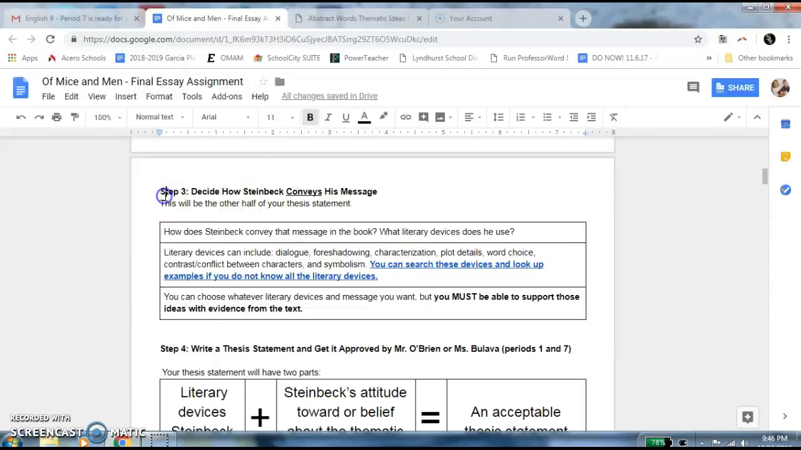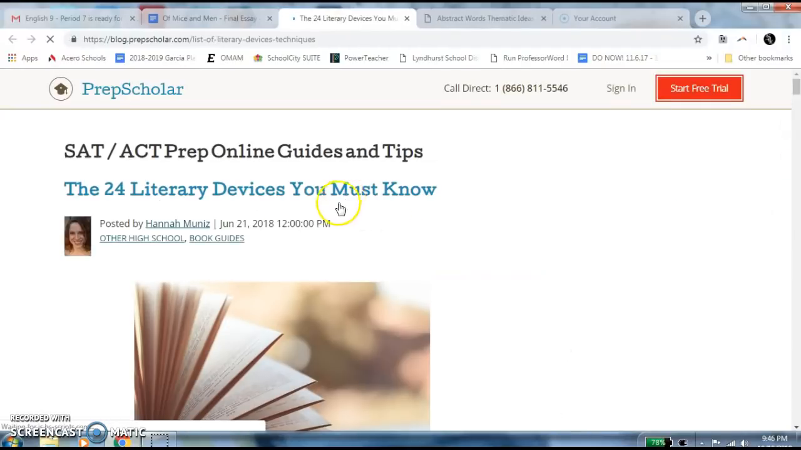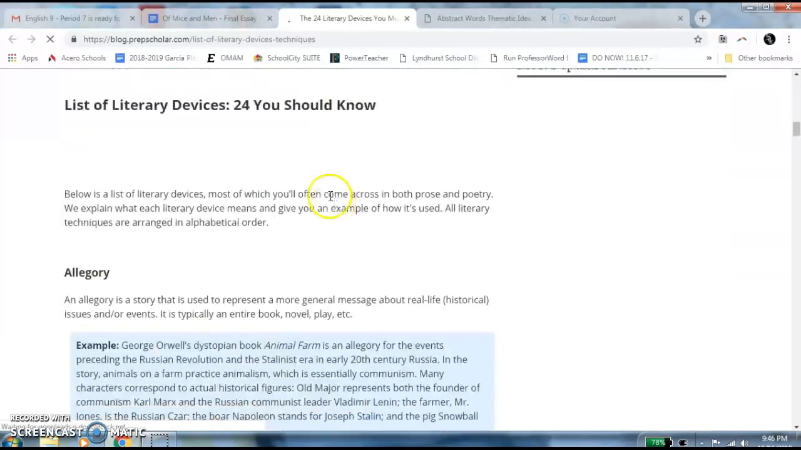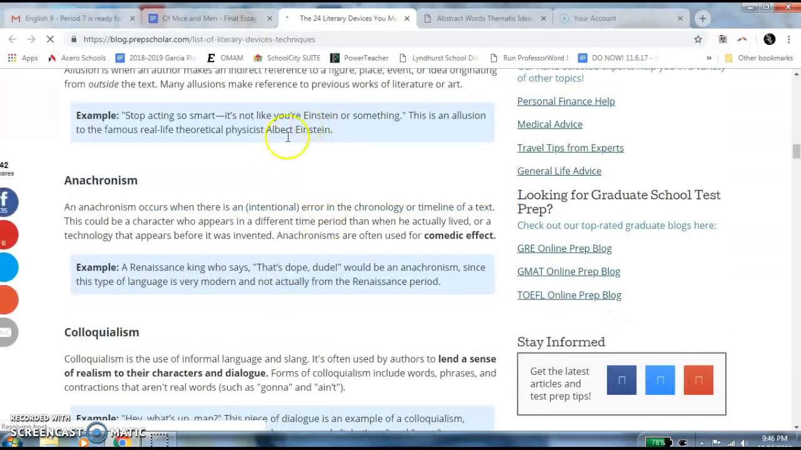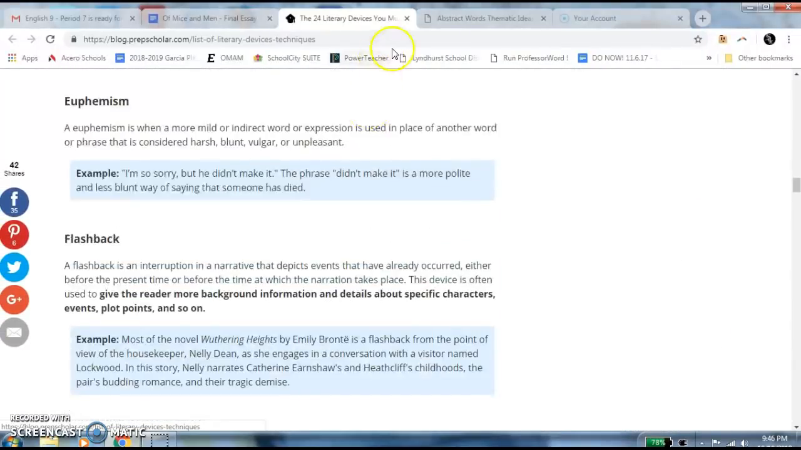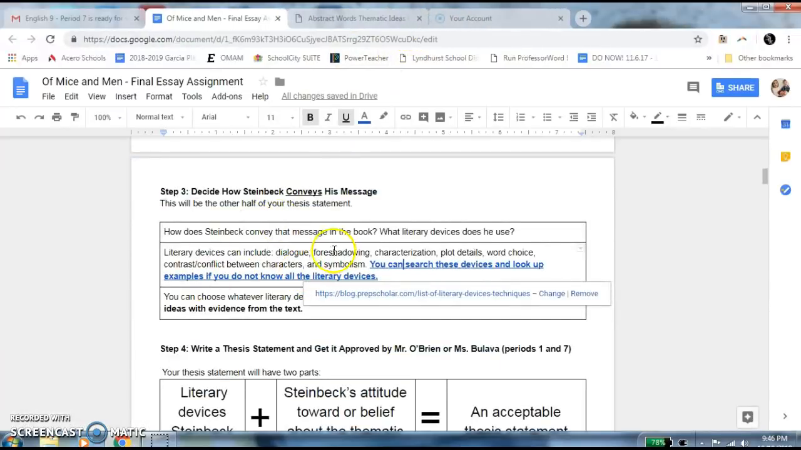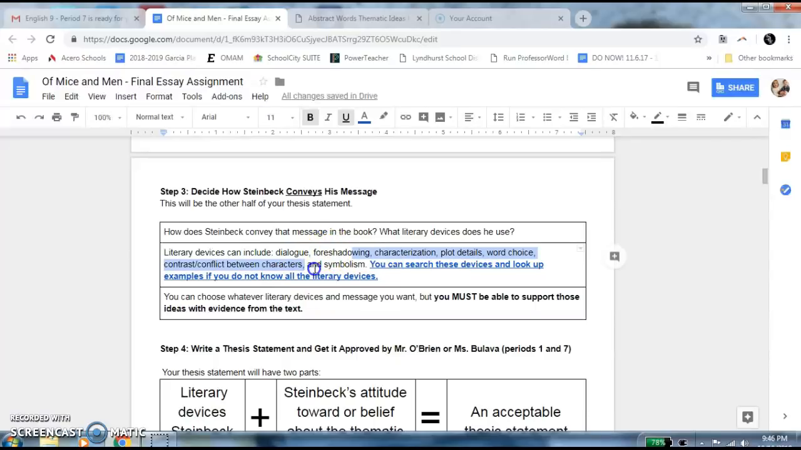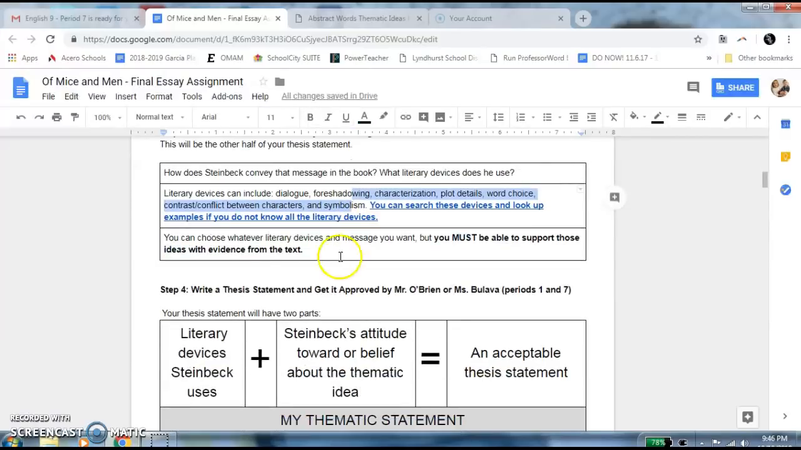All right, page 2, step 3: decide how Steinbeck conveys his message. This will be the other half of your thesis statement here. So you can look at literary devices. There is a link here as well to help you if you're unsure of all the literary devices that we have in the English language. You can scroll through here, look these up, Google search things, but we have dialogue, foreshadowing, characterization, plot details, word choice, contrast, conflict between characters, symbolism. Those are some of the main ones, okay?